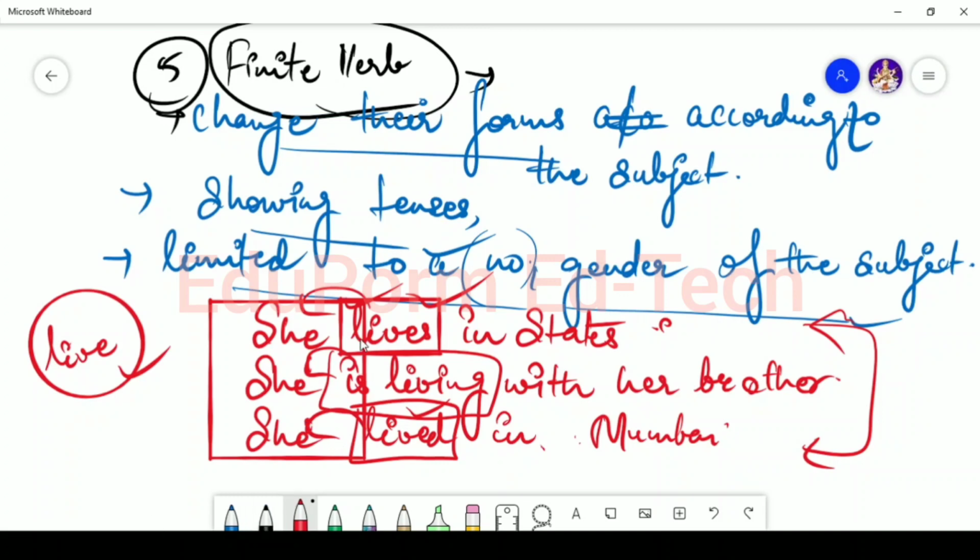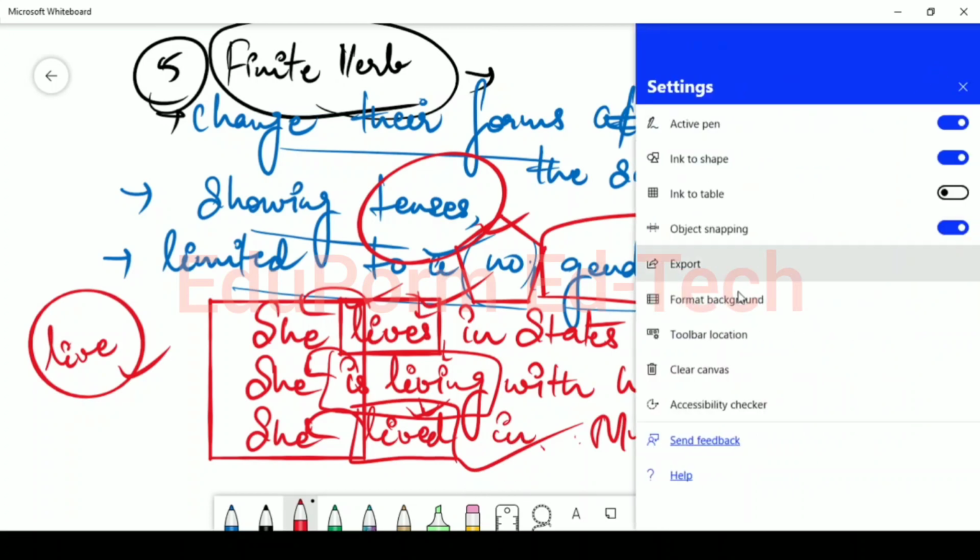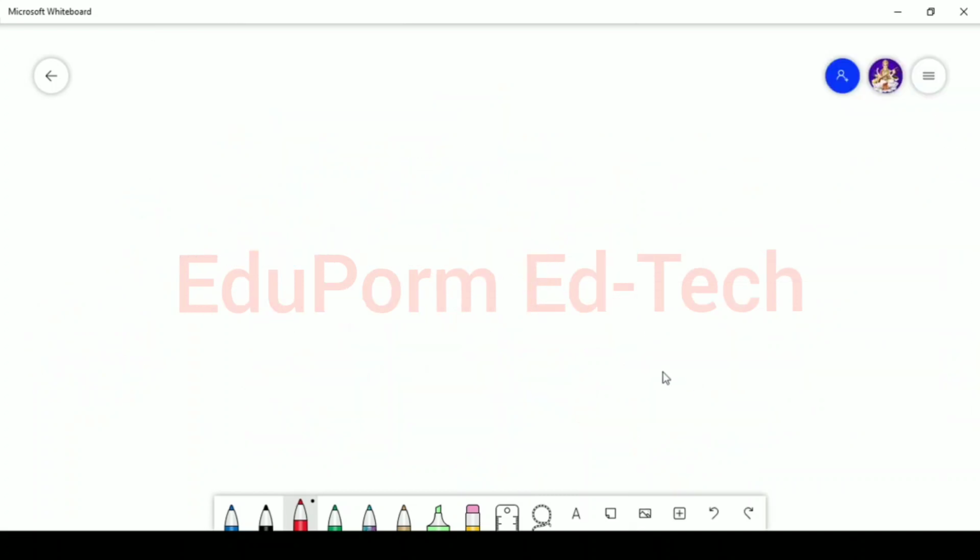These verbs work to show the tenses. Here they are denoting the tenses. The third point is that they are limited to the number or the gender of the subject. Got it? Now these are the finite verbs. Next we are going to read about infinite verbs.